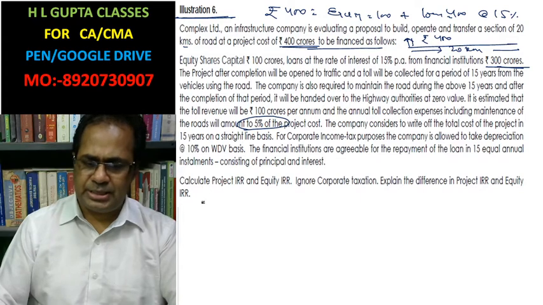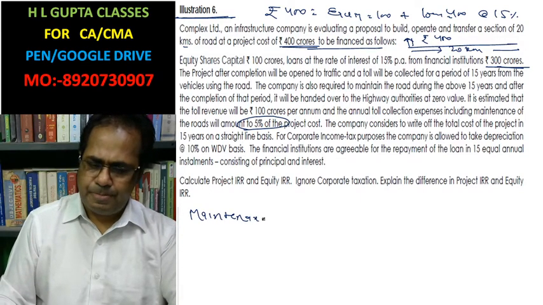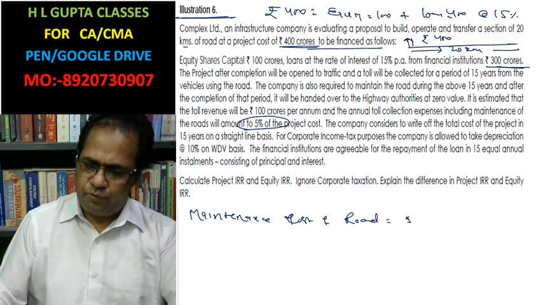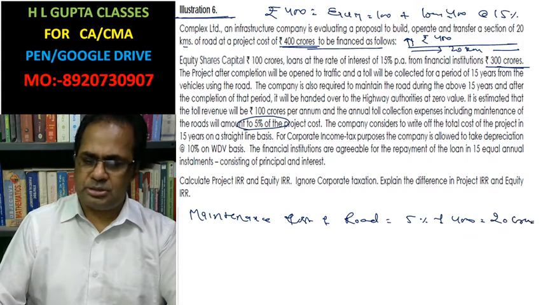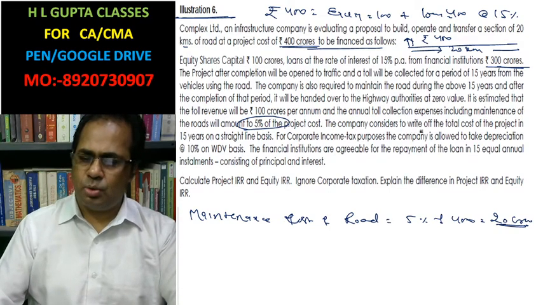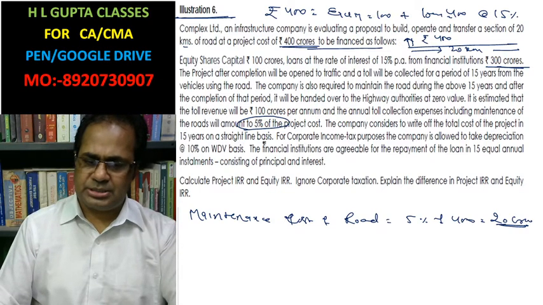In this case, the maintenance cost of the road is 5% of the project cost. The project cost is 400 crore, so this is 20 crore. This is the maintenance cost of the project per year. The company is considering writing off the total cost of the project in 15 years on a straight line basis, which is depreciation on a straight line basis.